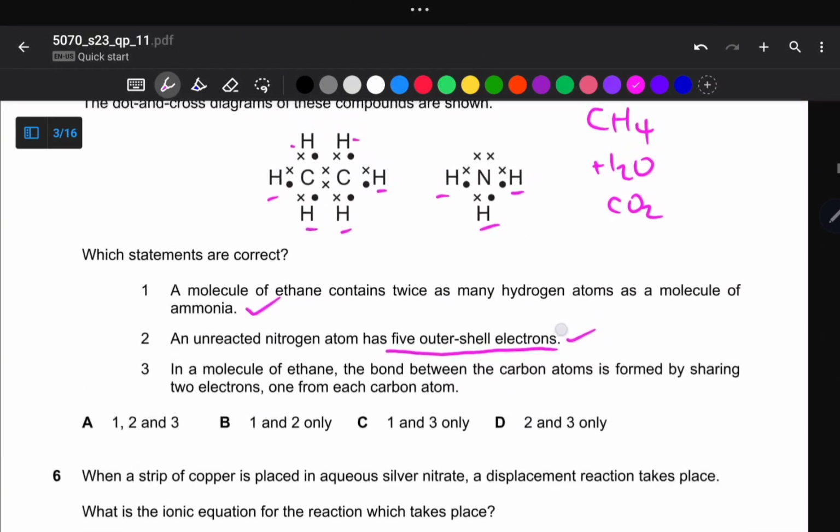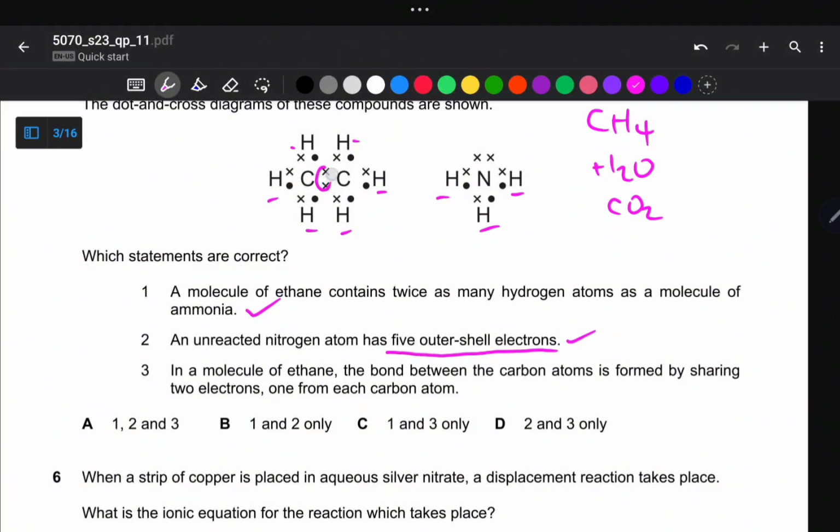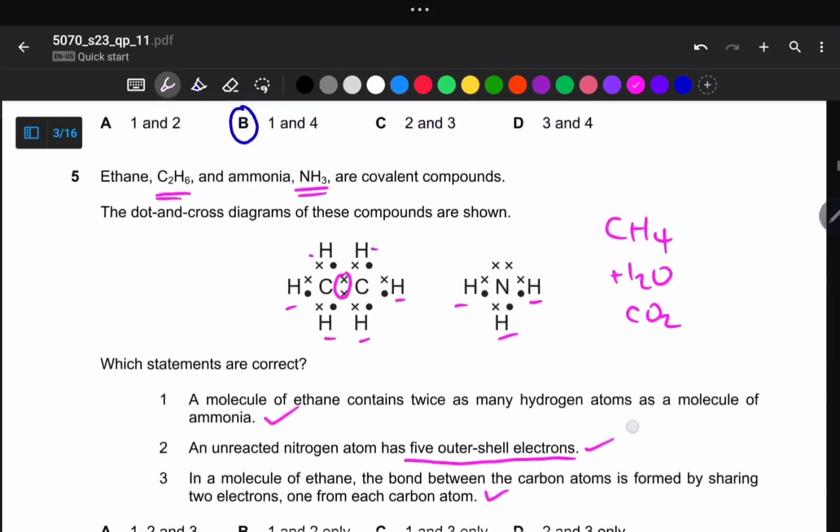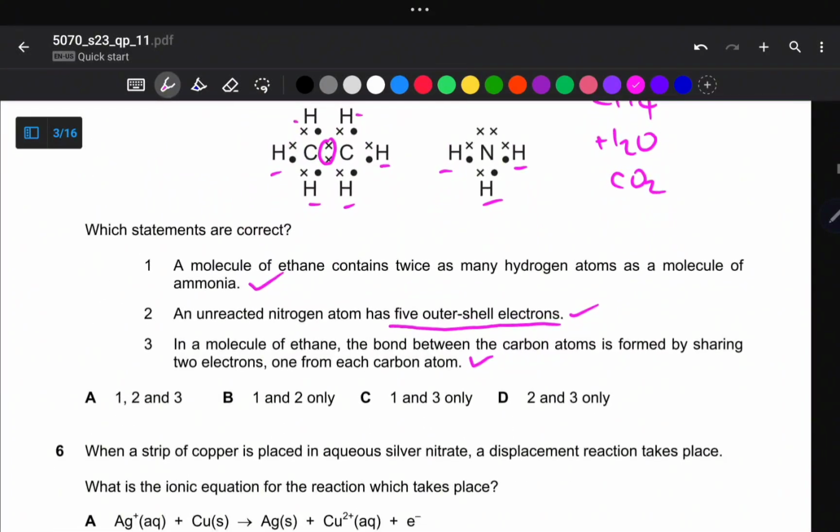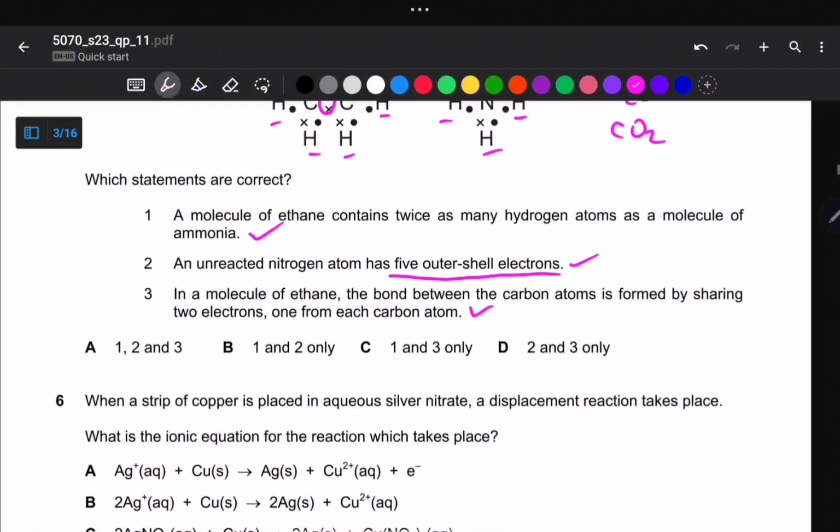So we go straight to the displayed formula. This one is the shared bond between the carbon atoms, so this one becomes true. This is true. And then which one is correct? So all these statements are correct. So our answer becomes A. And then we now move on to question number 6.